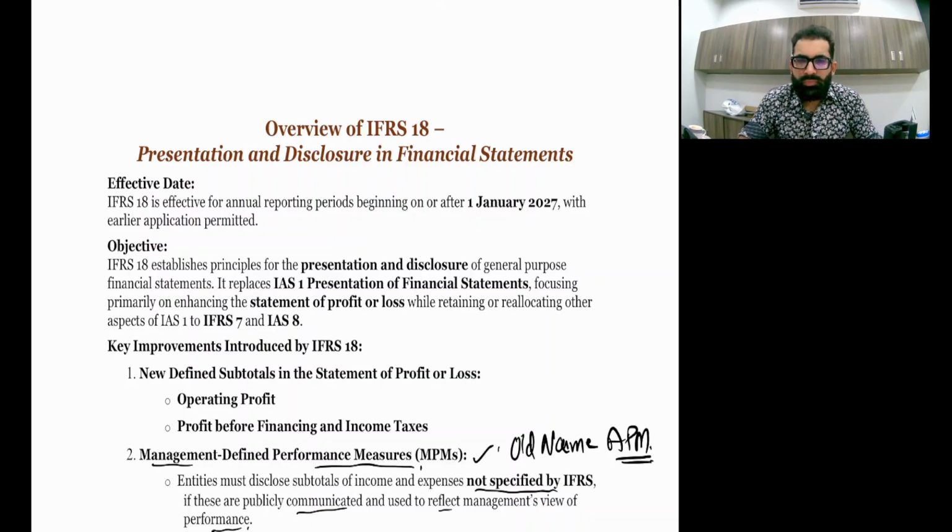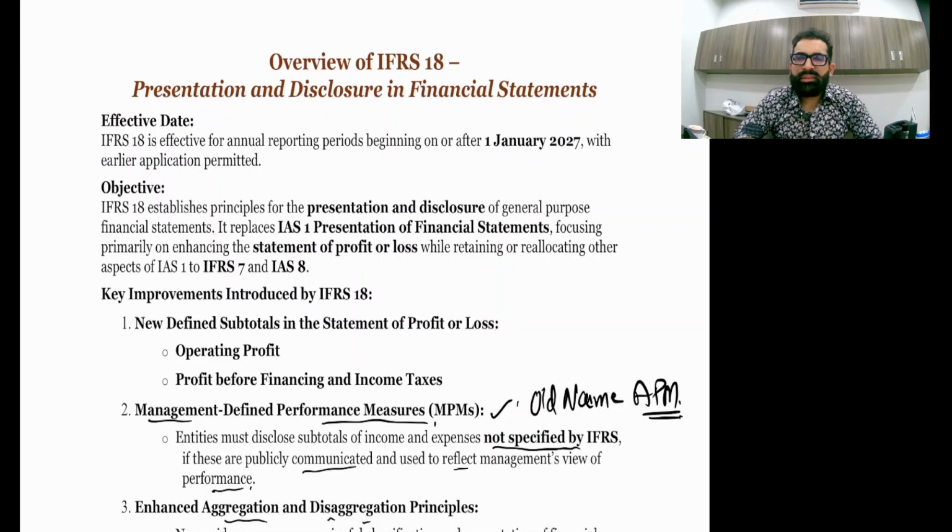Now, very short. This standard will become mandatory on 1st January 2027, right? But right now it has been launched in April 2024, and it's on a voluntary basis. Any company can adopt it. Now, a lot of things in this standard are revisions of the previous studies which you have done.